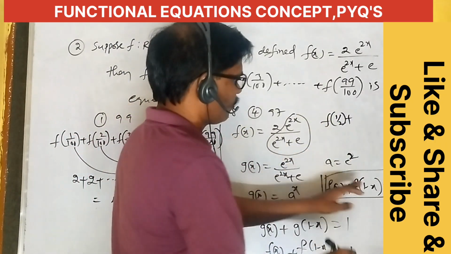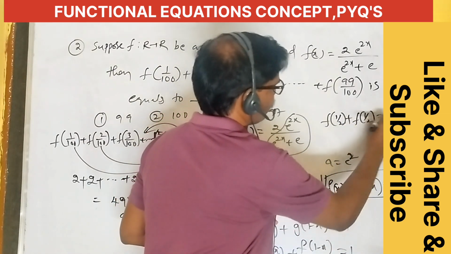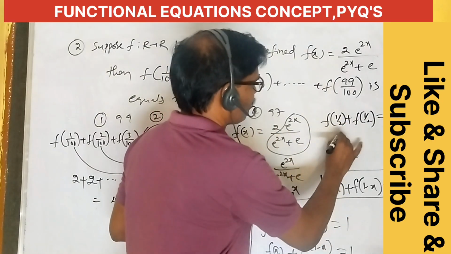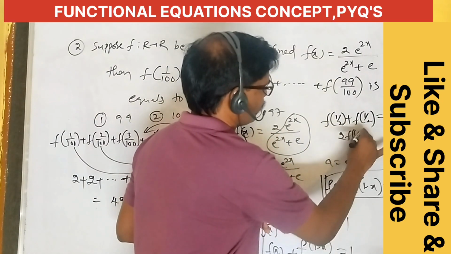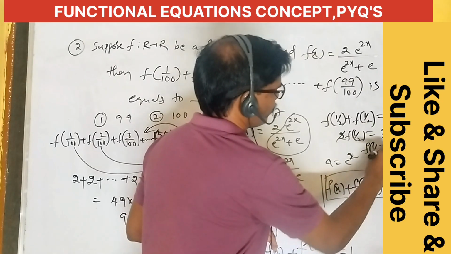f of 1 by 2, 1 minus 1 by 2 is equal to, this is also f of 1 by 2. f of 1 by 2 equal to 2 into f of 1 by 2. 2 gets cancelled, so f of 1 by 2 is equal to 1.